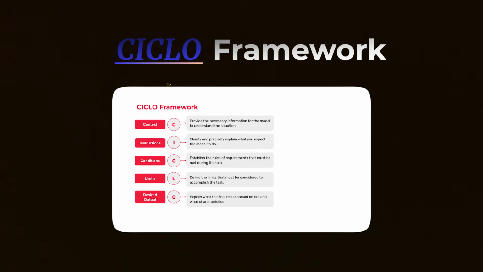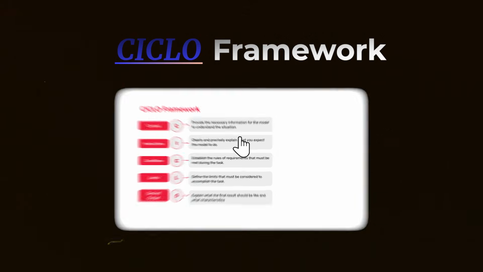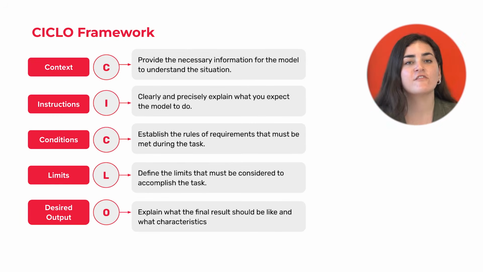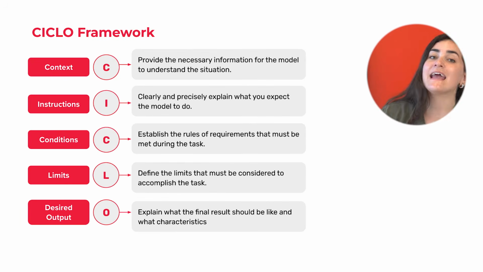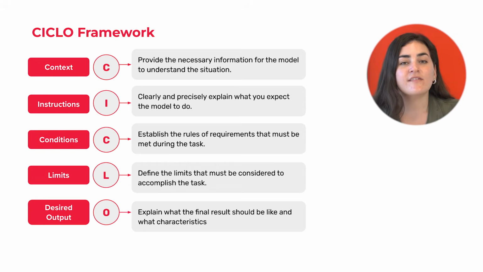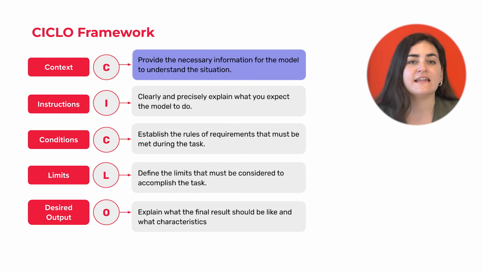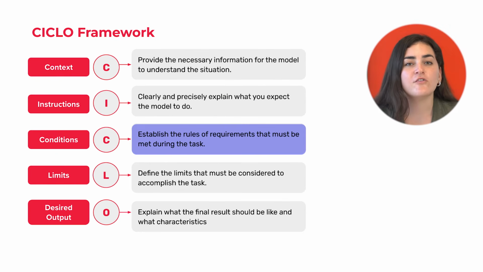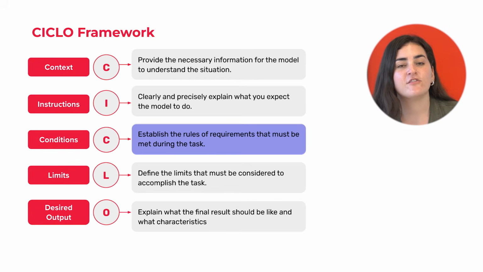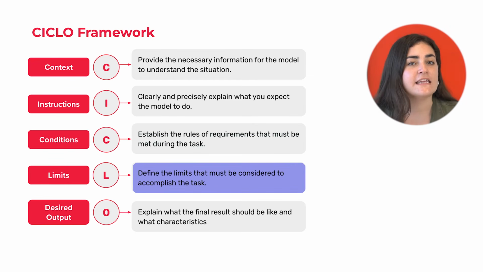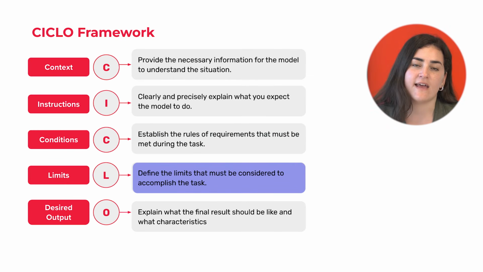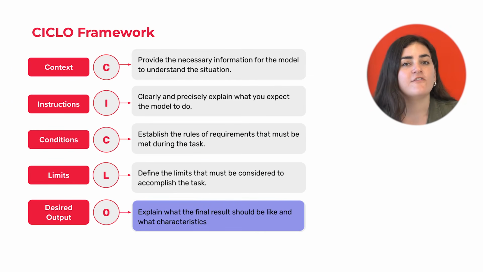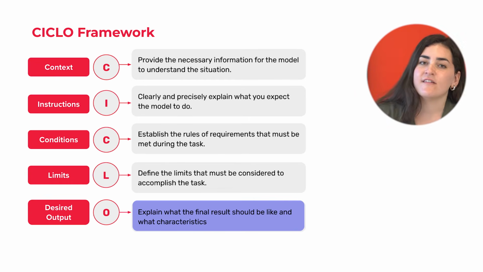3. CICLO Framework. This framework is intended for tasks with many restrictions and rules, as it focuses more on defining conditions and limits in our prompt. Its acronym stands for context, provide the necessary information for the model to understand the situation. Instructions, clearly and precisely explain what you expect the model to do. Conditions, establish the rules or requirements that must be met during the task. Limits, define the limits that must be considered to accomplish the task. Desired output, explain what the final result should be like and what characteristics it should have.